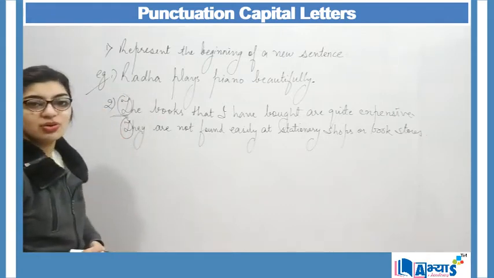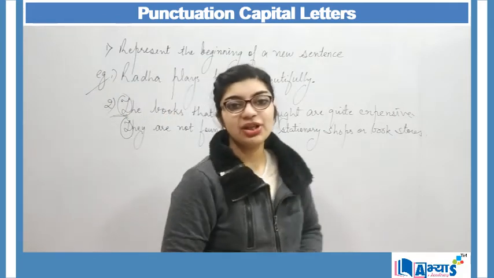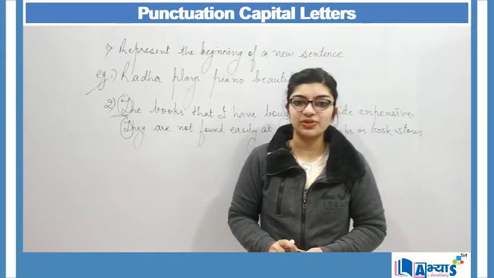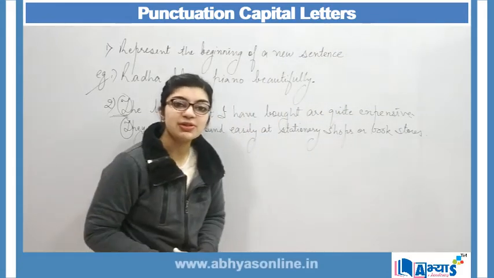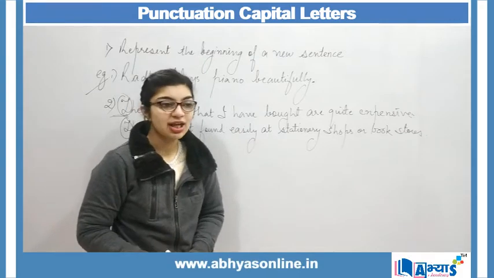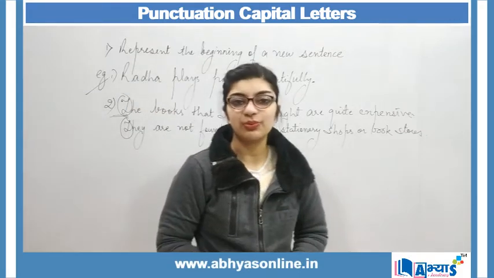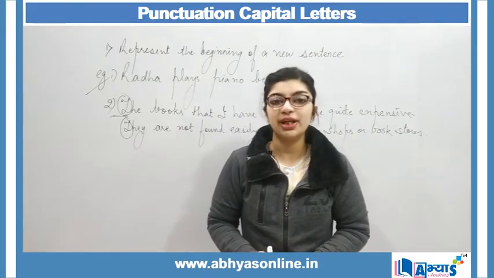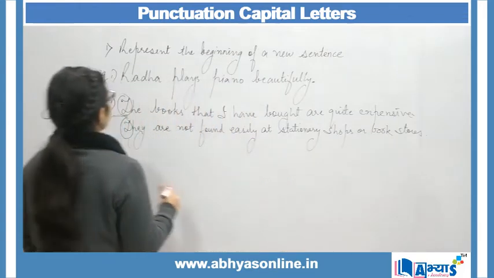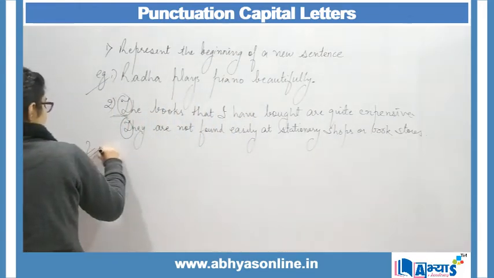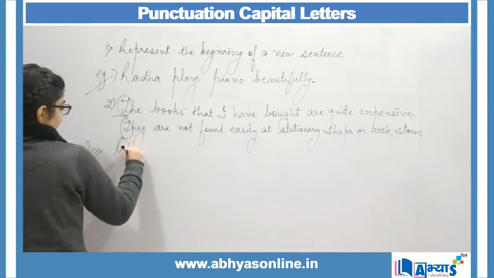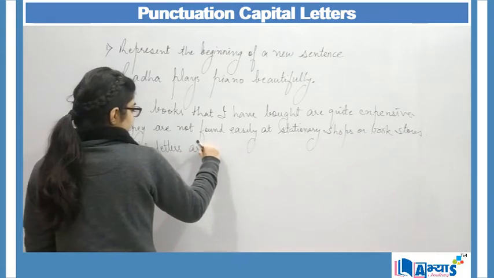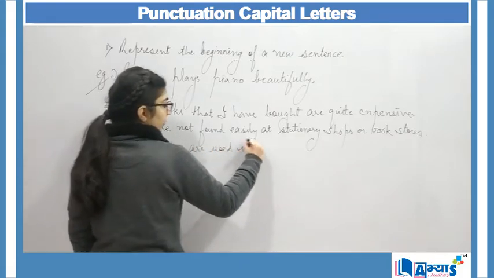So this is the first role that the capital letters play in English, that they are used to represent the beginning of a sentence or a fresh start of a sentence. Now the second purpose of using capital letters is that whenever we are using proper nouns, we make use of capital letters. All the proper nouns begin with capital letters. So the second use is that capital letters are used in proper nouns.